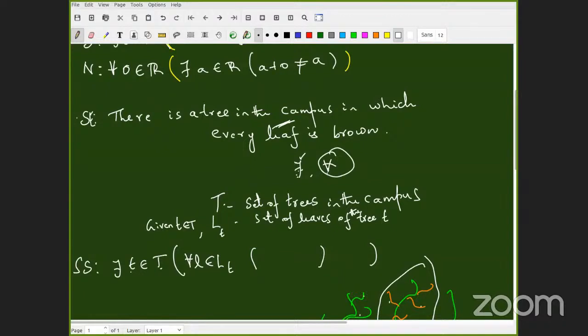Very good. Still, some people, you have to push yourself. Somebody from R1. Jayapriya. Sir, what should I write now? The property is brown in color. Correct, right? I have written everything: there exists t in T, for all l in LT. What do I have to write now? You are not focused at all. That's the problem.